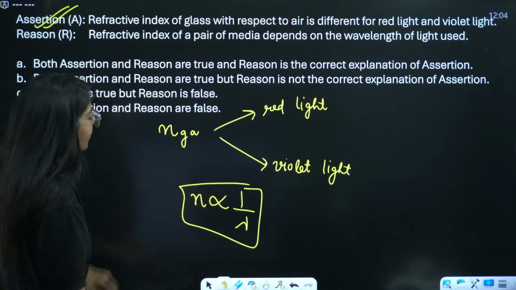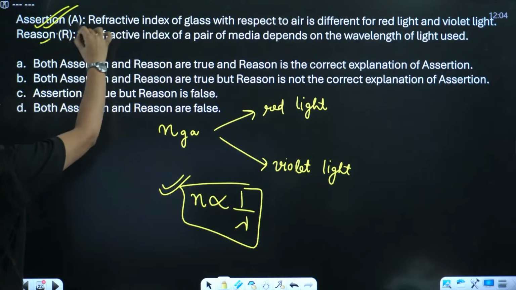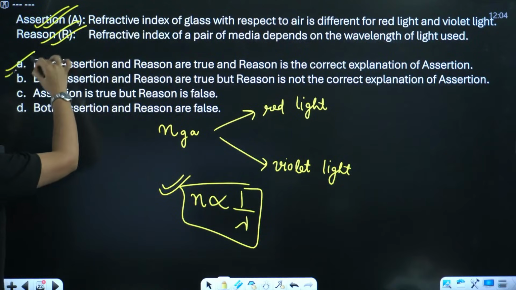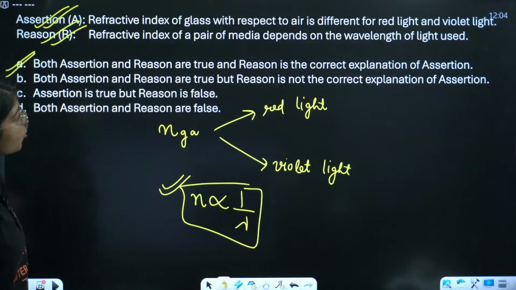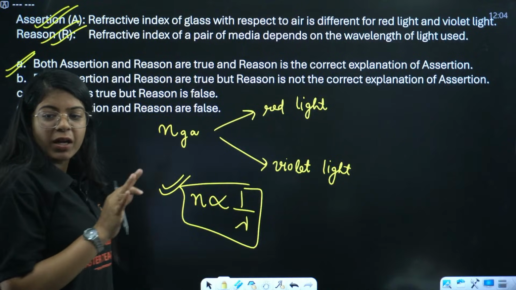Okay, so refractive index is actually inversely proportional to lambda. So both of these are true. Both assertion and reason are true, and the reason is the correct explanation of the assertion. Okay, true. Everyone understood?